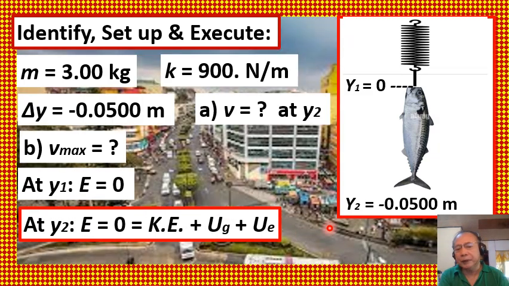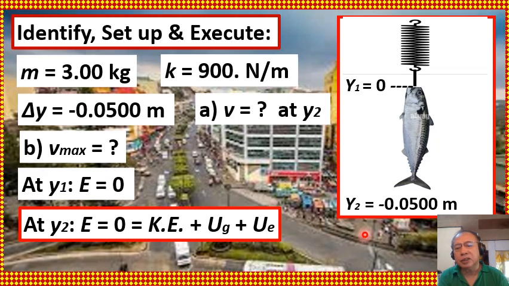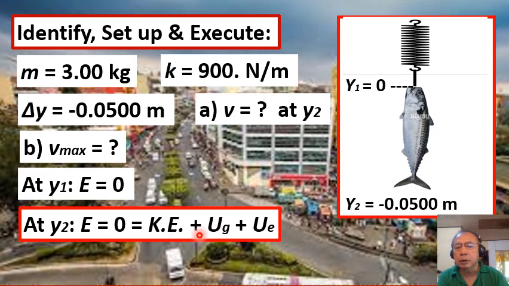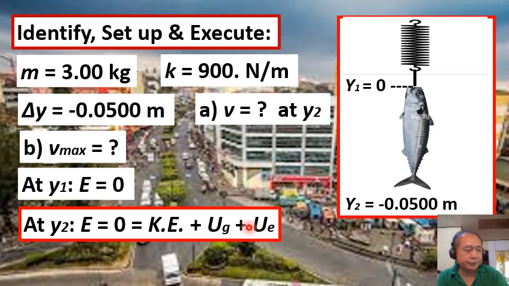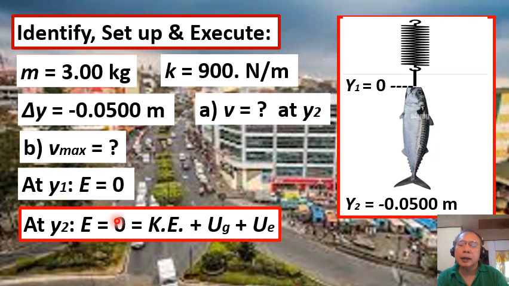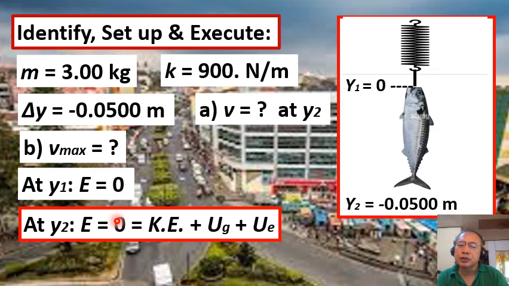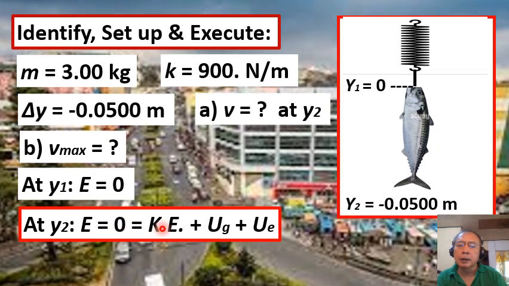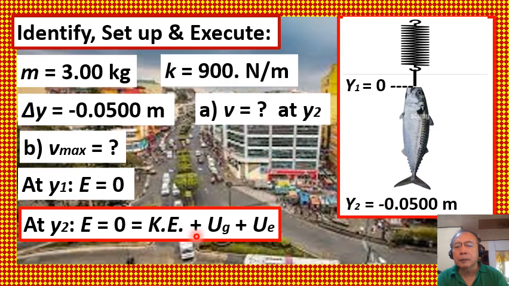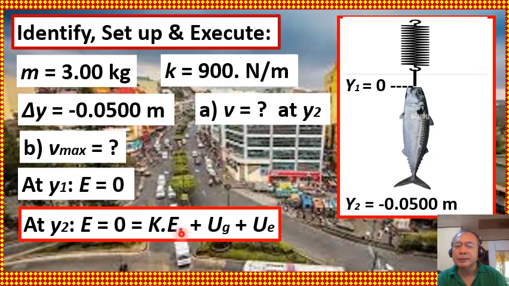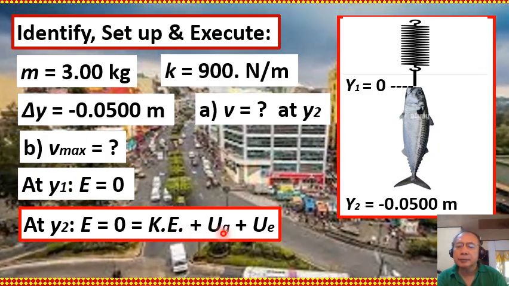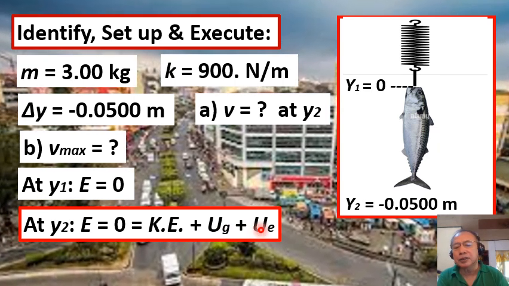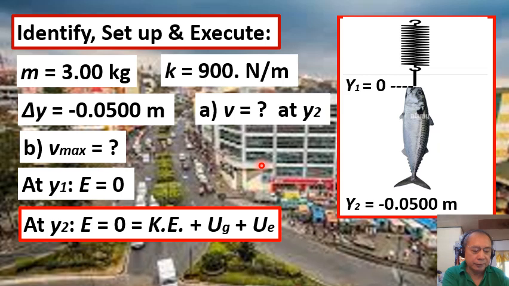And when the fish reaches the position y sub 2, its total mechanical energy is conserved, so it's still equal to 0, but it is now the sum of its kinetic energy and the gravitational potential energy and elastic potential energy.